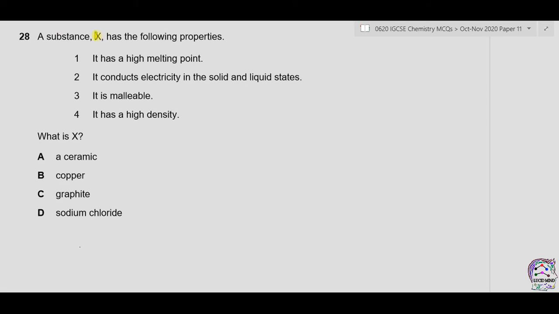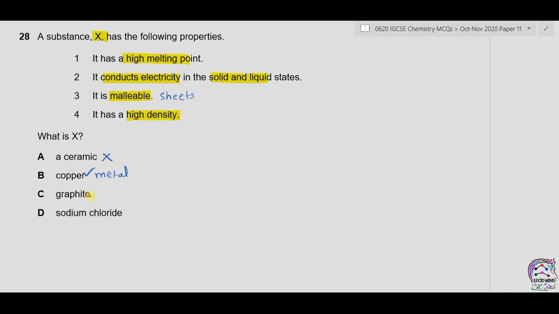Question 28. A substance X has the following properties. Number 1. It has a high melting point. Number 2. It conducts electricity in solid and liquid states. Number 3. It is malleable. Number 4. It has high density. A is a ceramic. Now a ceramic has a high melting point, but it is a bad conductor of electricity. B is copper. Copper is a metal and metals have high melting and boiling points. Good conductors in solid and liquid states. They are also malleable, which means they can be made into sheets, and they also have high density. So B could be correct.